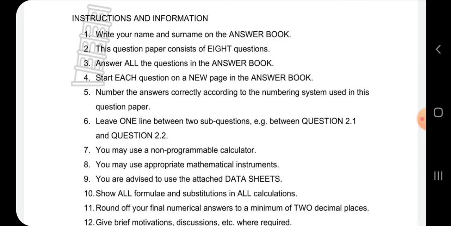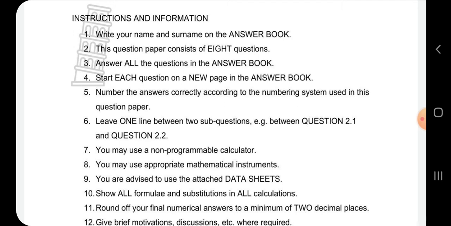Start each question on a new page in the answer book. Number the answers correctly according to the number system used in this question paper. So you cannot write question 2 and then number it as question 1 and expect to be marked. Leave one line between sub questions, e.g. between 2.1 and 2.2 you should skip a line.